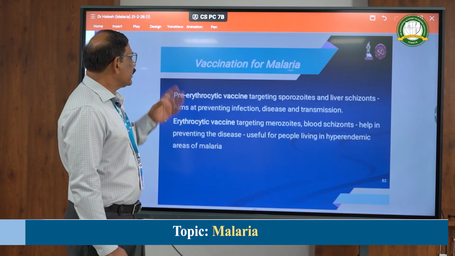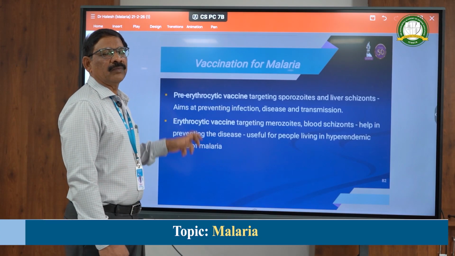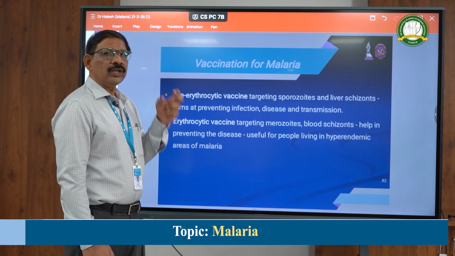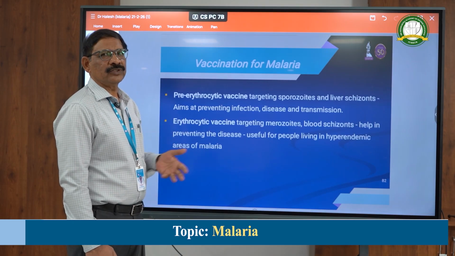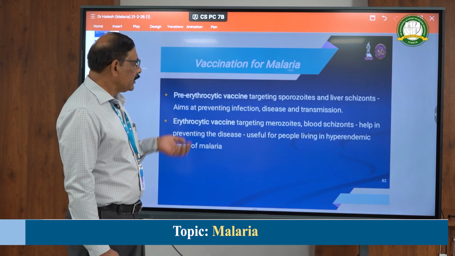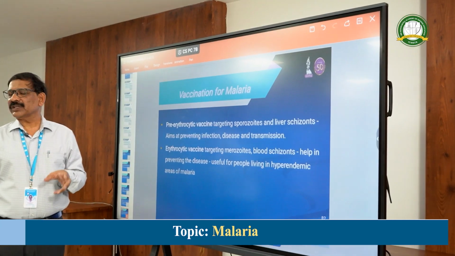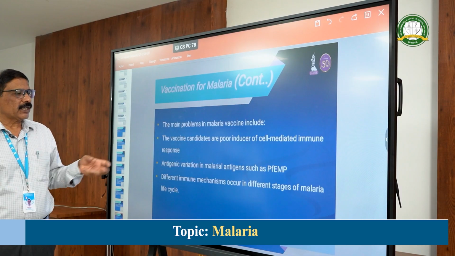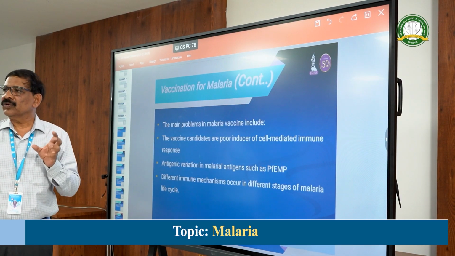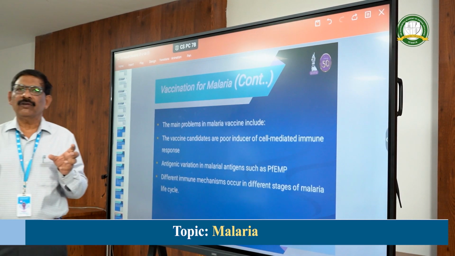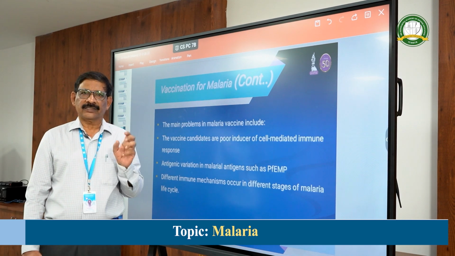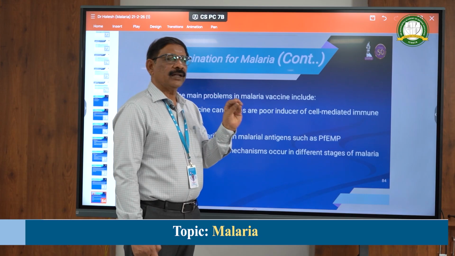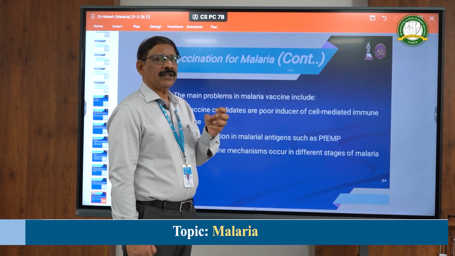Whereas vaccination is very difficult in malaria because it has a lot of different stages and there is antigenic variation. Only one vaccine has given a positive result, that is the circumsporozoite vaccine. The sporozoites enter the liver, so to avoid that, if you vaccinate the person, you will have antibodies.